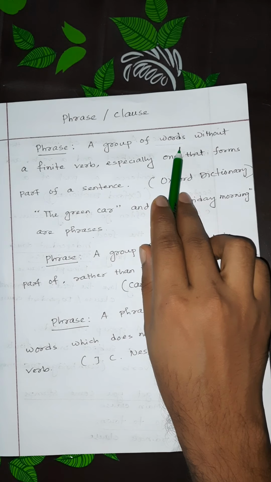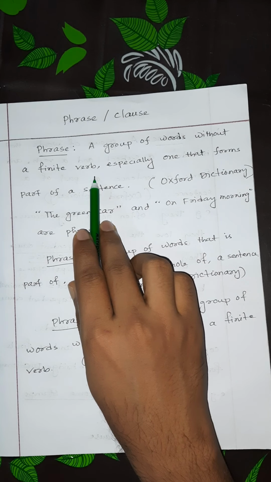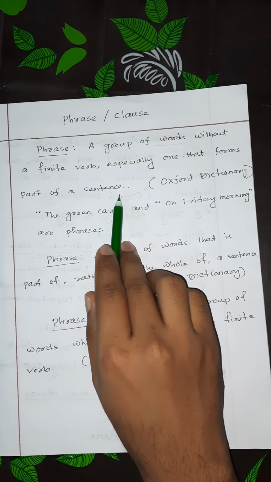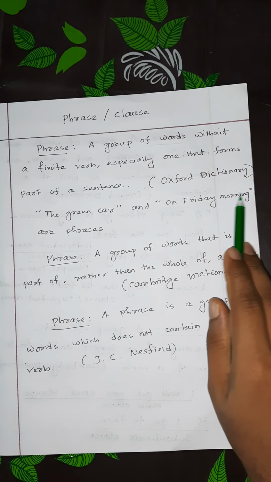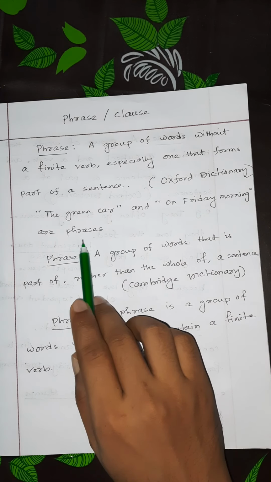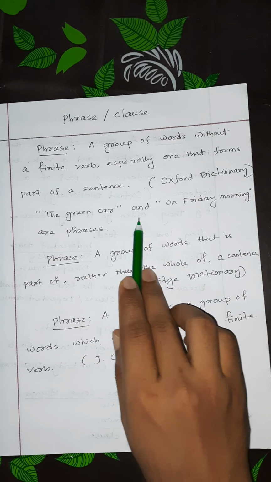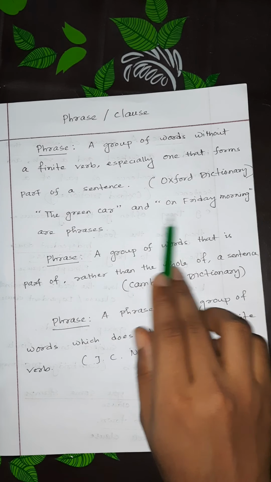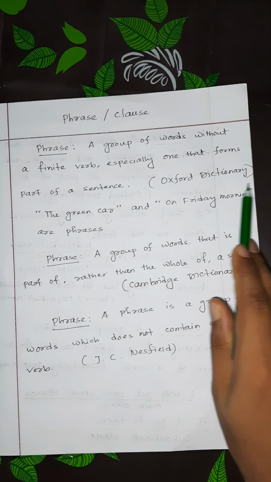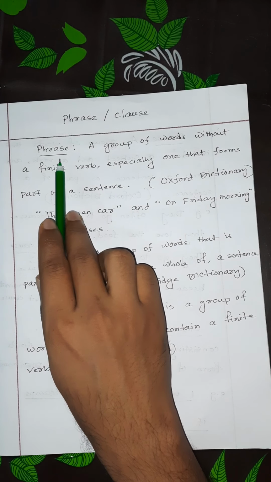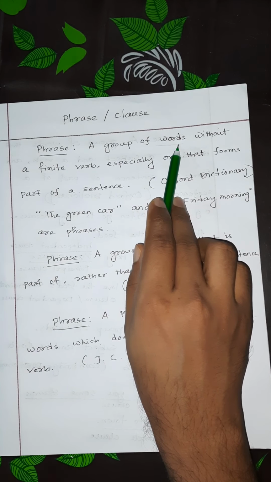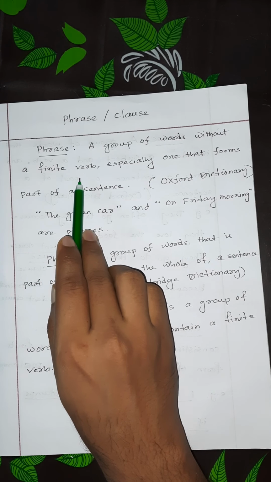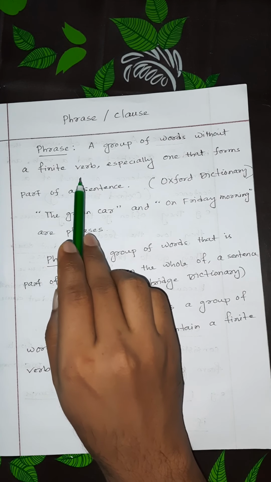Phrase: a group of words without a finite verb, especially one that forms part of a sentence. That is the reference from Oxford Dictionary. For example, we can say the green car and on Friday morning are phrases. And these examples have been taken from Oxford Dictionary. So the basic thing is that it is a group of words without a finite verb. That means it will carry no finite verb.